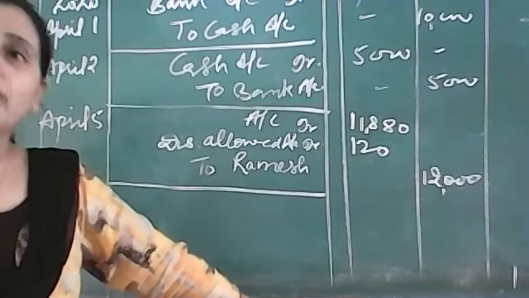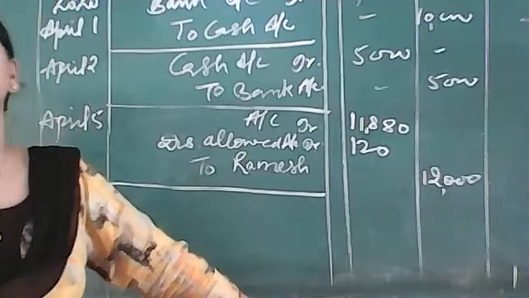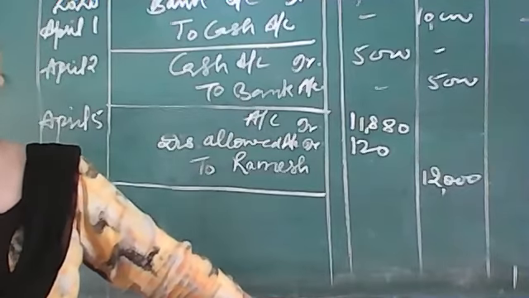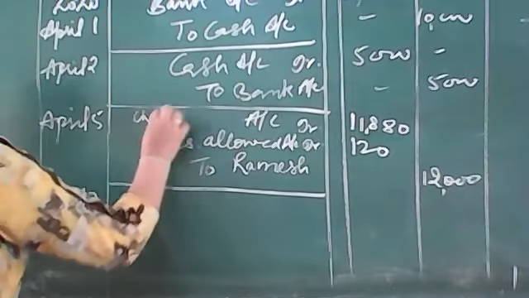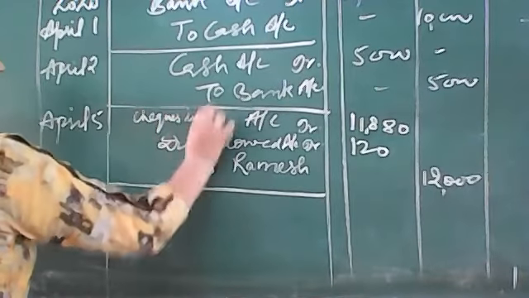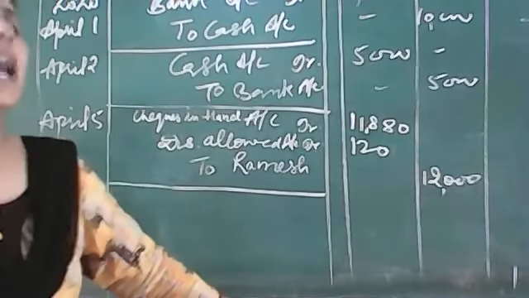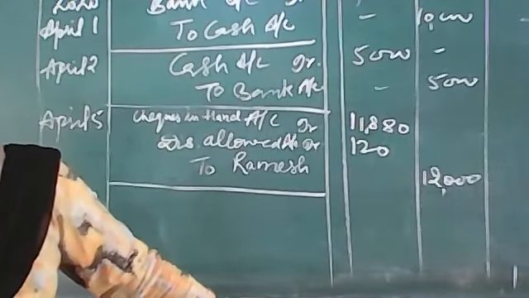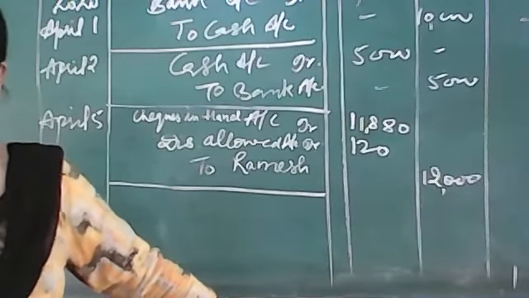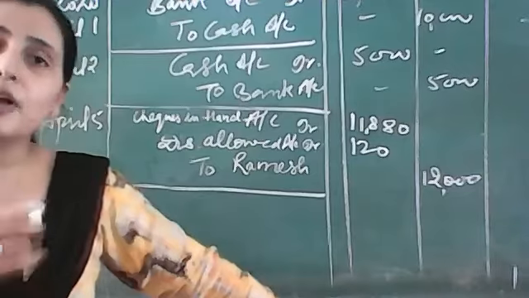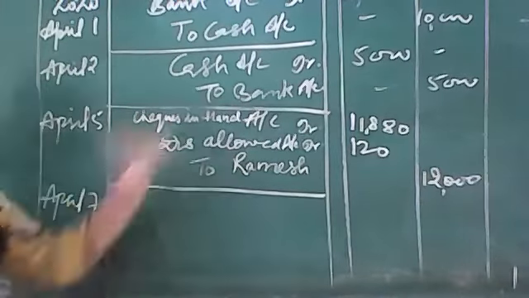In case we have a check and we didn't deposit it, it will go to a new account, and that new account is called checks in hand account. What do we call it? Checks in hand account. Let me write it here. Checks in hand account. Because this check is in our hand and we have not deposited it. Okay? Clear? Mark it with a pencil. Specially write down: in case check is deposited on some other date, received on some other date, then we have to do it like this.